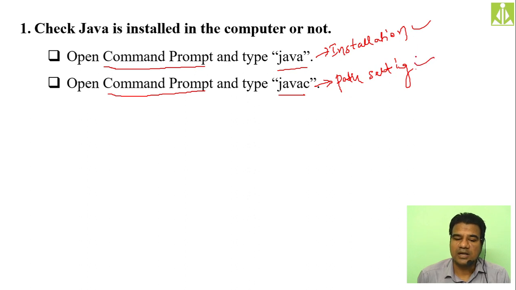Two things have been done. So failing any of these, what will happen? Let us assume the installation has not been done. Then when you type Java, your command prompt will not recognize the Java command. Okay, assume that you have done the installation but not the path setting. Then the Java command will be recognized by the command prompt, but javac will not be recognized by the command prompt.